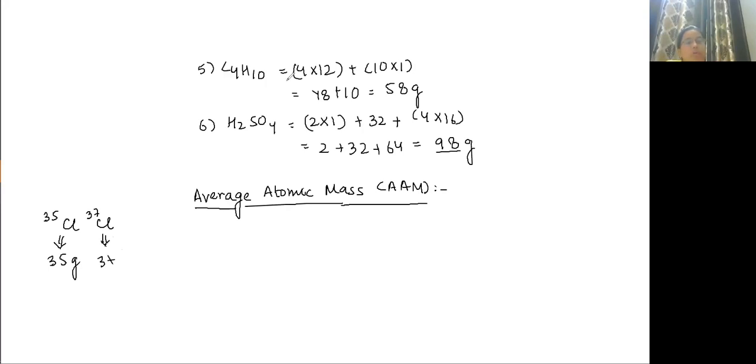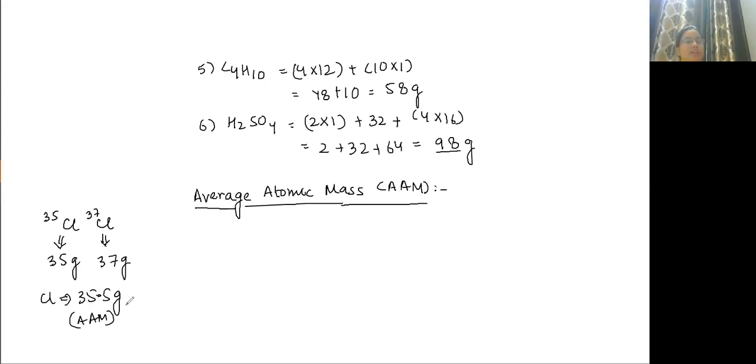But if only chlorine is mentioned, then how will you calculate? If only chlorine is mentioned, then you have to consider both 35 and 37, and it will come out as 35.5 grams. That is known as average atomic mass. For which elements will we calculate average atomic mass? For those elements whose isotopes exist. We take an average of all the isotopes.